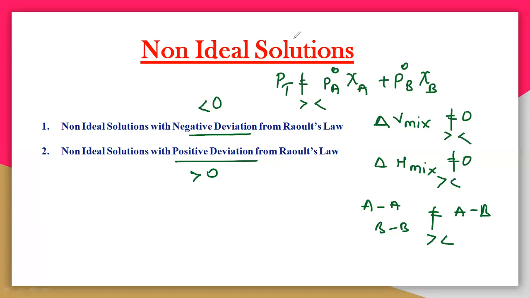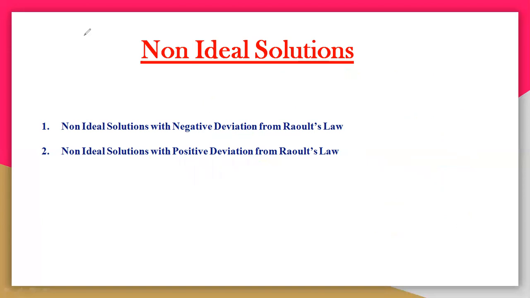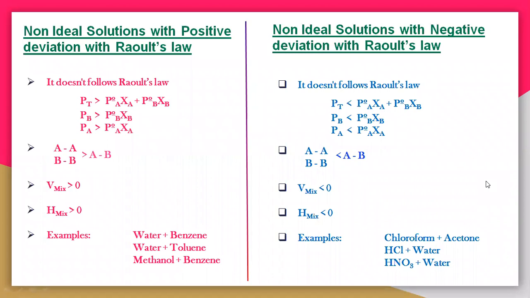So we will understand why a particular solution is a positive deviation, and why a particular solution is a negative deviation. We will see all those things. So this is one of the major differences between the positive deviation and the negative deviation. Very simple.